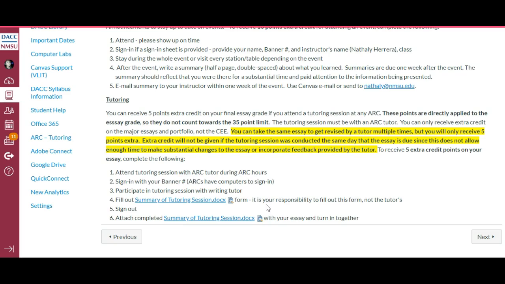So technically, you have 35 points that you can get extra credit that applies to your overall grade. And then you have 15 points extra credit that apply to each essay. So for example, let's say you take your first essay and you get an 85. The 5 points extra credit for the summary of tutoring session form will be applied and you will get a 90 instead of an 85.